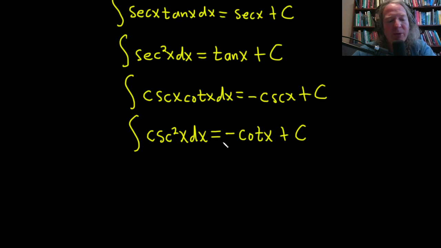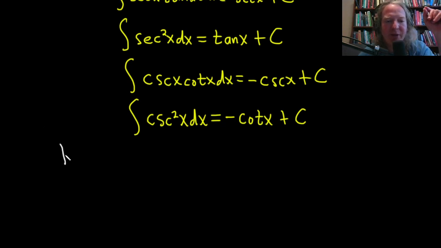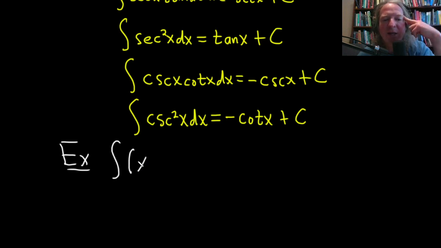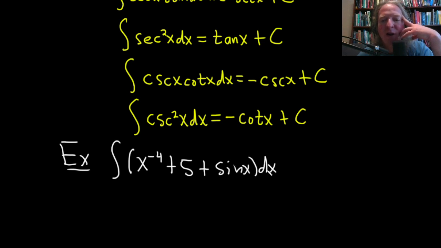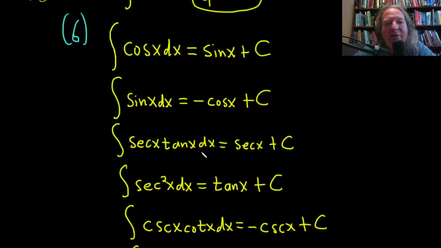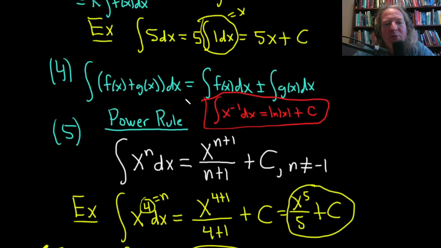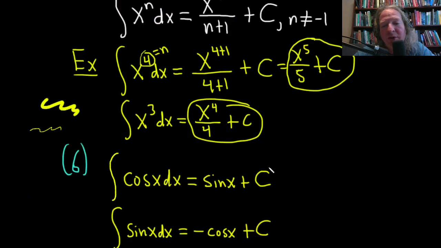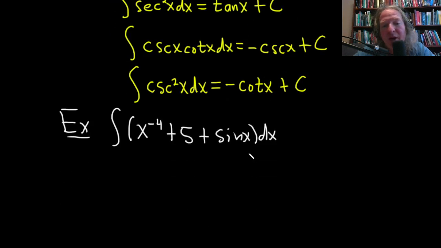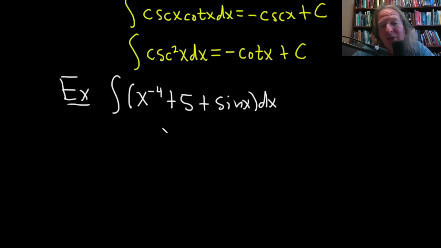Let's go ahead and do an example. I'm going to switch back to white. And let's just do a simple example here. Let's say we have x to the negative 4, maybe not so simple, plus 5 plus sine x dx. So now we have 3 terms, right? And we saw earlier that one of the rules said if we have 2 terms, we can break it up into 2 pieces. But if you have 3, you can do it also. You can break it up into 3. The rule can be easily generalized to any finite number of terms inside the integrand.